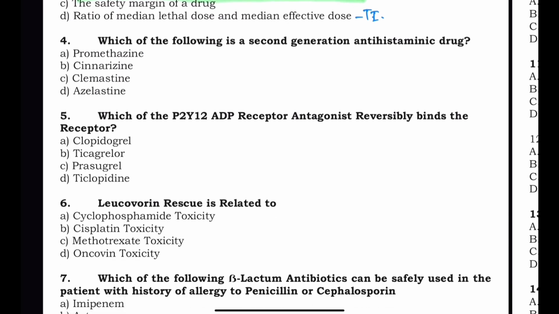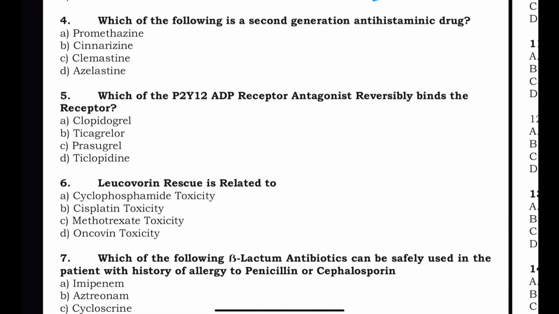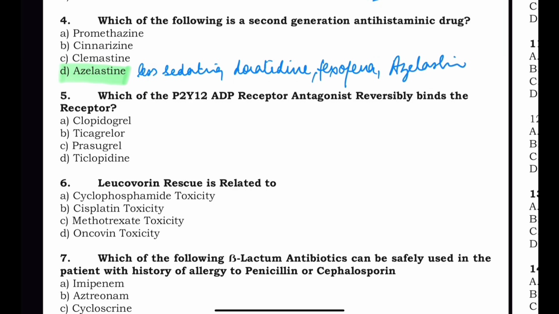Which of the following is a second generation antihistaminic drug? My options given are promethazine, cinnarizine, clemastine, and azelastine. Now the second generation here is azelastine, and second generation compounds are basically less sedating. Other compounds in this group are loratadine and fexofenadine and azelastine. This is the option given here.